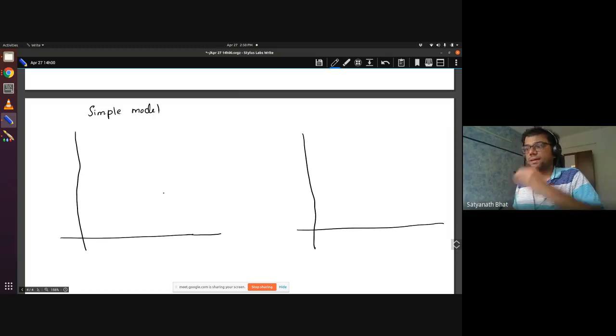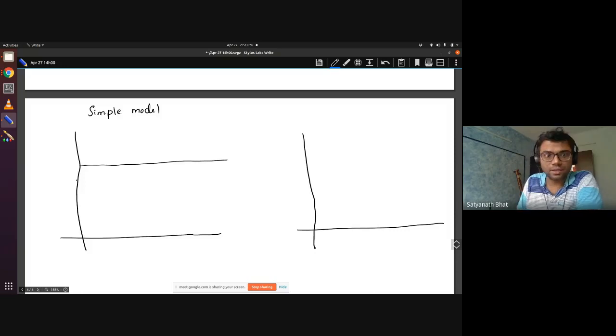What is the characteristic of a simple model? High bias and low variance, right? So what will it look like? High bias, so the error, this is the bias component. The variance is not so much. This is my N, and I'm plotting E out as well as E in.